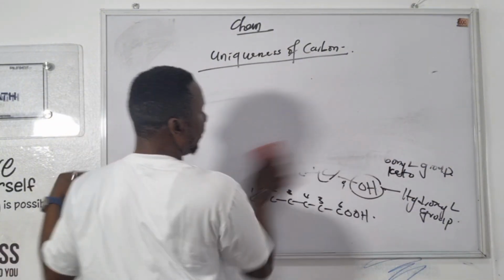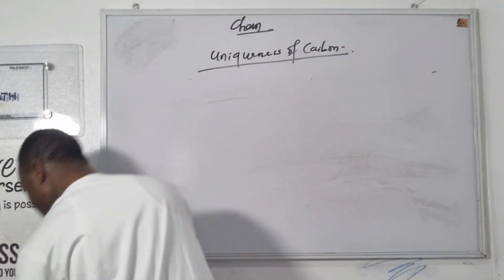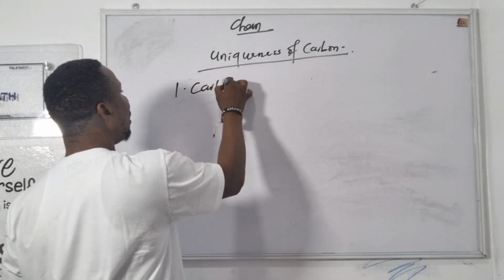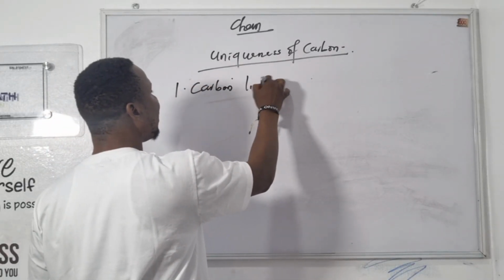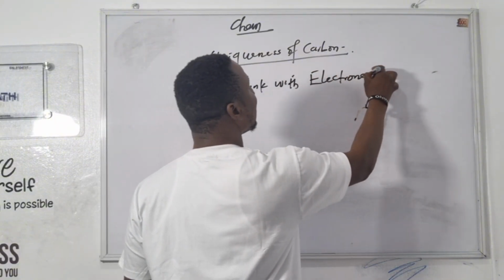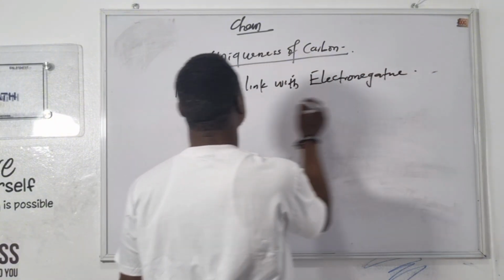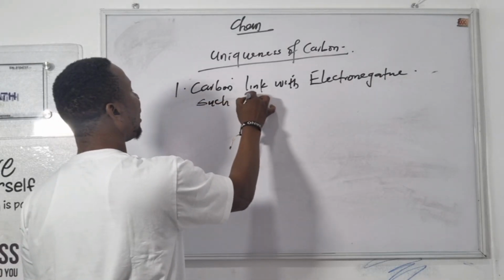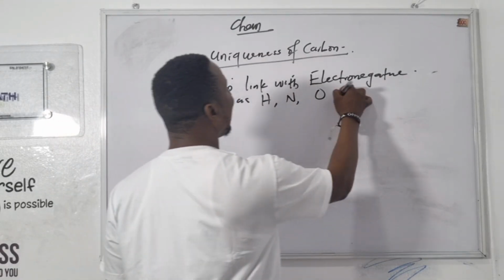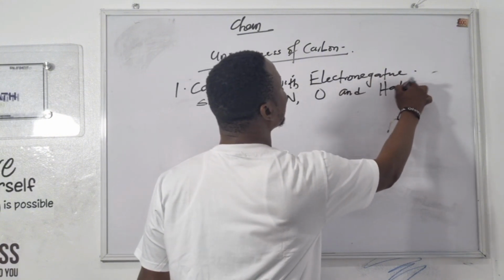Uniqueness number 3: carbon links with electronegative elements such as hydrogen, nitrogen, oxygen, and the halogens.